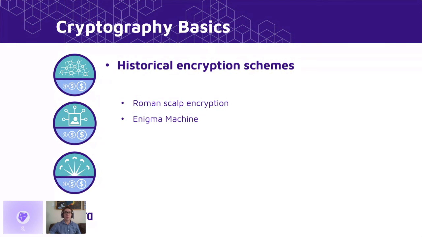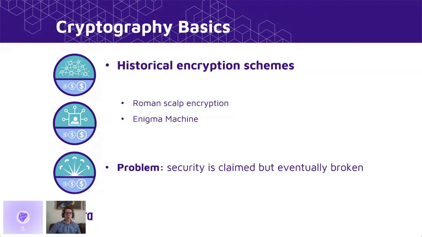And while that may seem like a really small mistake to make, actually this was what allowed Alan Turing and his team to deduce the key every day from the first message sent. They used this weakness along with the fact that all messages generally started and ended the same way, to every day figure out exactly what the key was and turn the tides of the war. So, both of these methods kind of exemplify this issue of unproven security, where I have a scheme for hiding information and it seems secure based on my best guess and everybody else's efforts around me, but eventually somebody figures out how to break it.